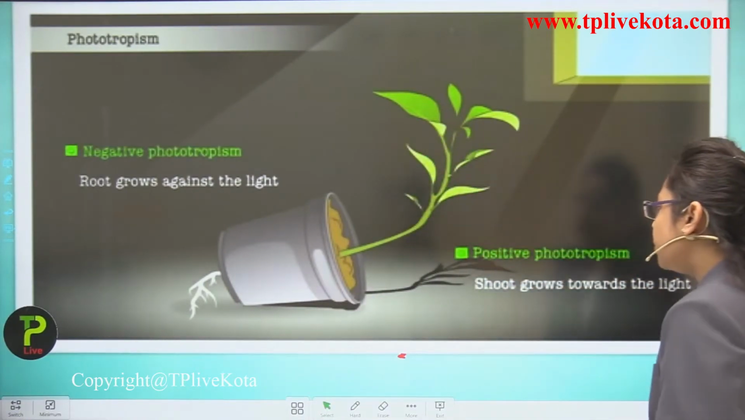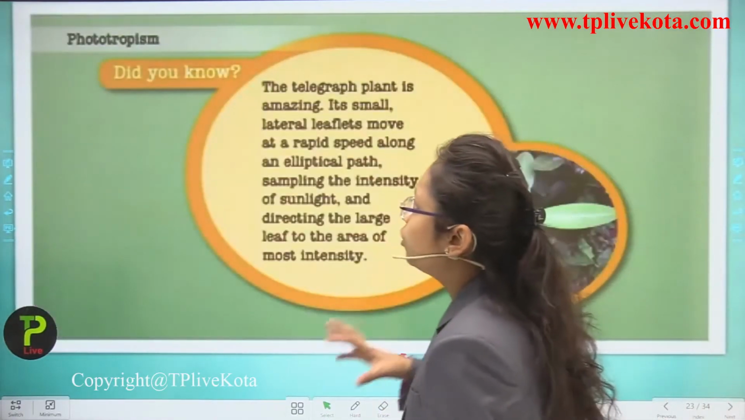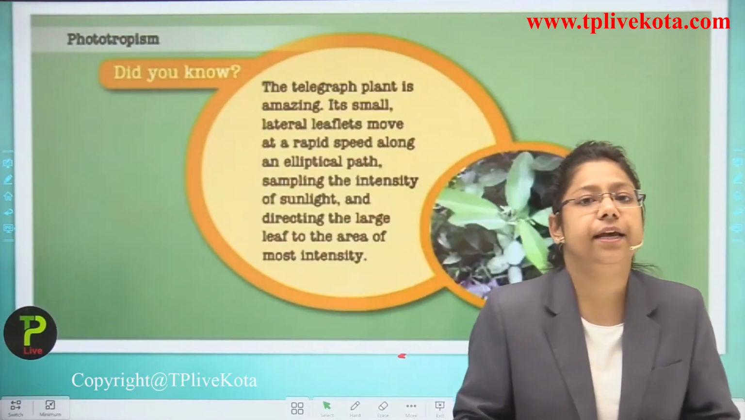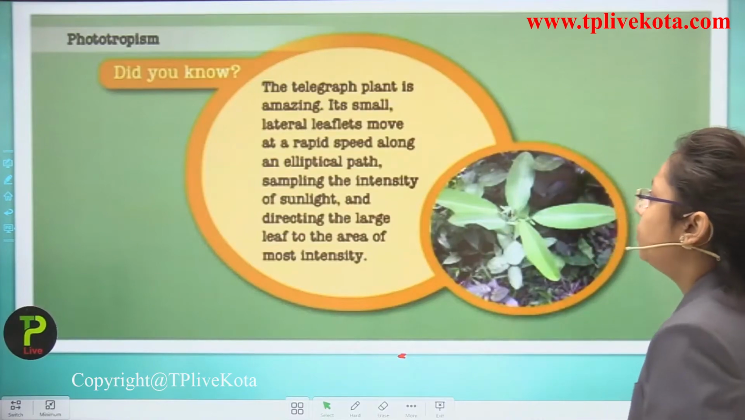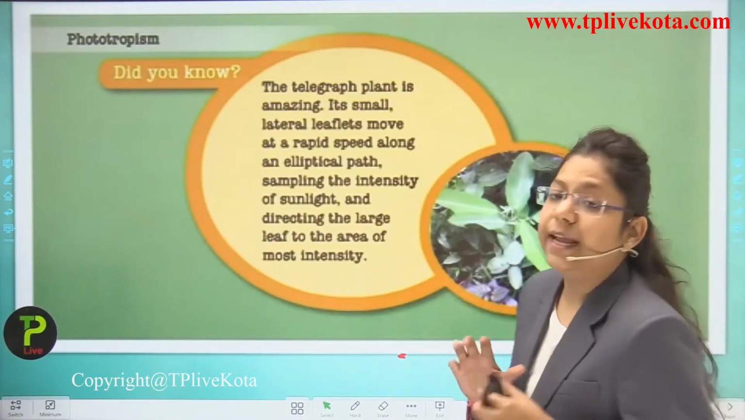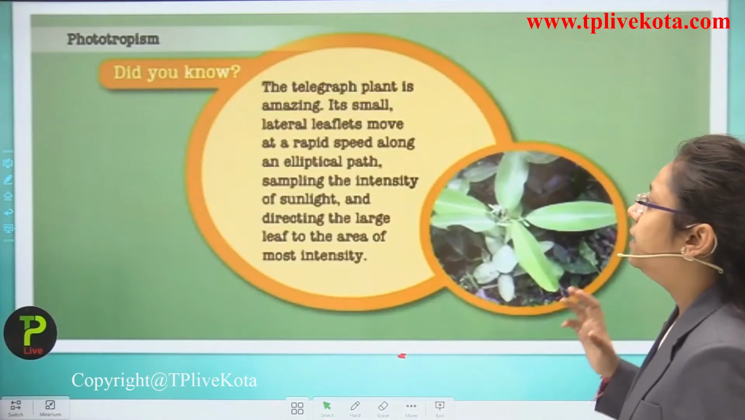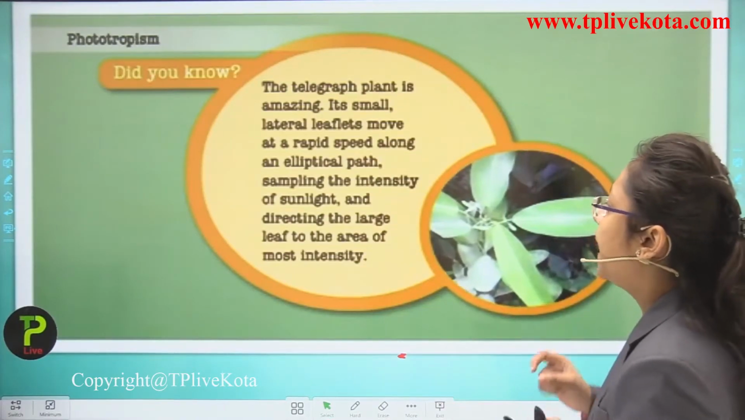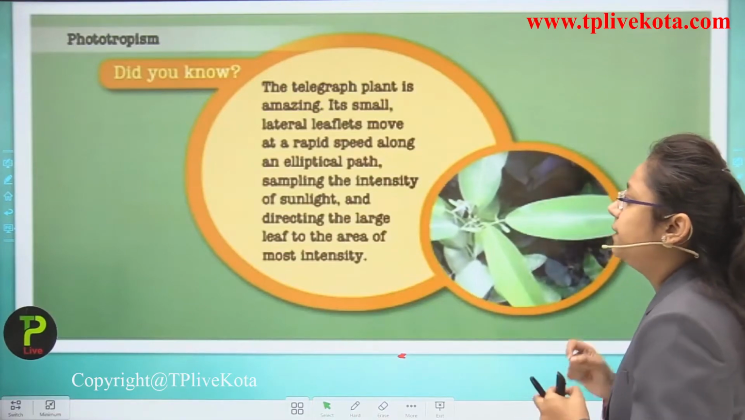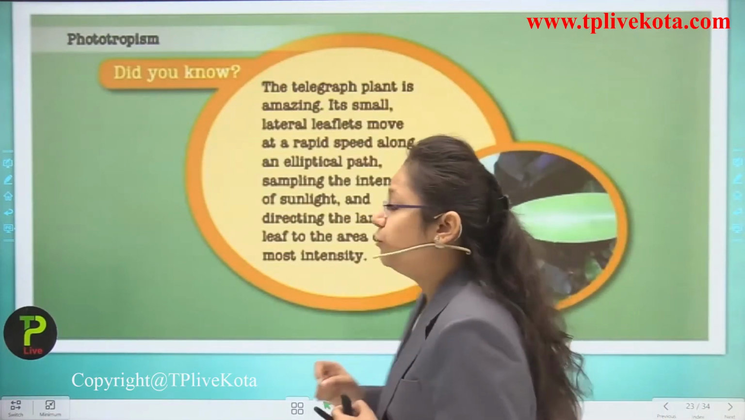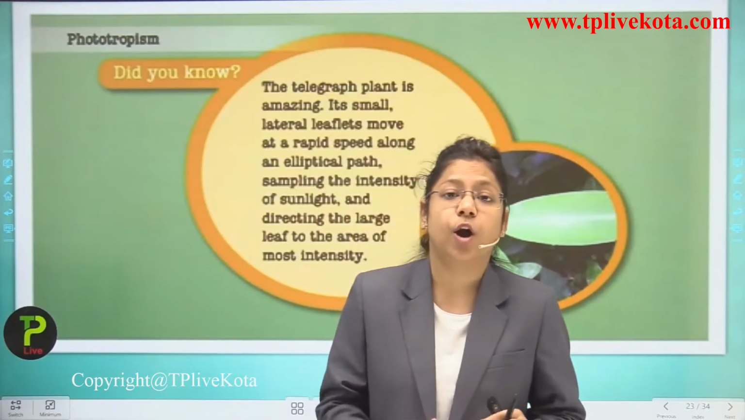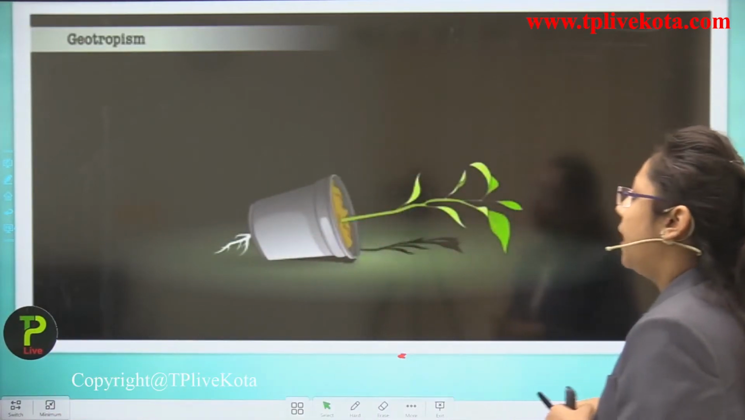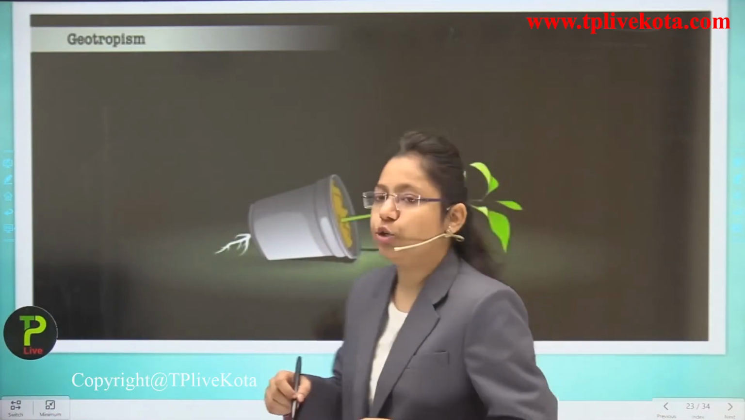Okay, so you can see here in phototropism there is a very amazing fact which I am going to tell you about. The telegraph plant is very amazing. Its small lateral leaflets move at a rapid speed along an elliptical path, sampling the intensity of the sunlight and directing the large leaf to the area of the most intensity. So what happens when there is a large intensity of light? The leaves bend towards it.